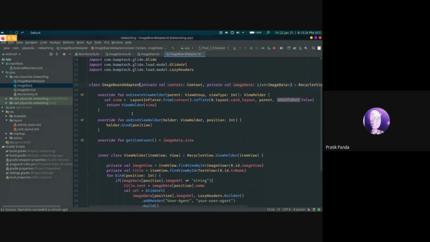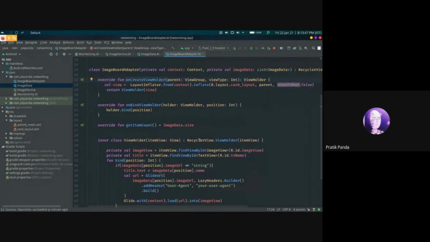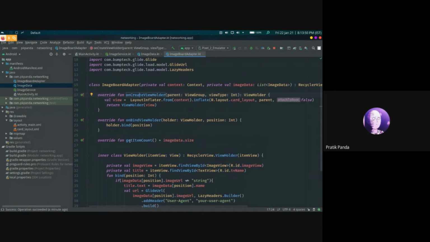This image board adapter is the same as we discussed in the database part. It also has three main components that we override: the get item count, the on bind view holder, and on create view holder. This also extends from its inner class of view holder, that is an abstract class of recycler view holder. Here inside the get item count, since we are getting the images data as image data, the total number of elements to be displayed is image data dot size.